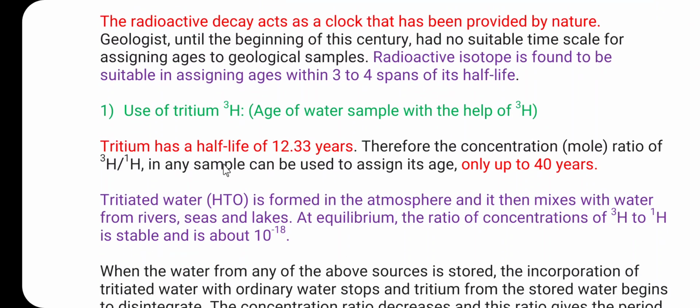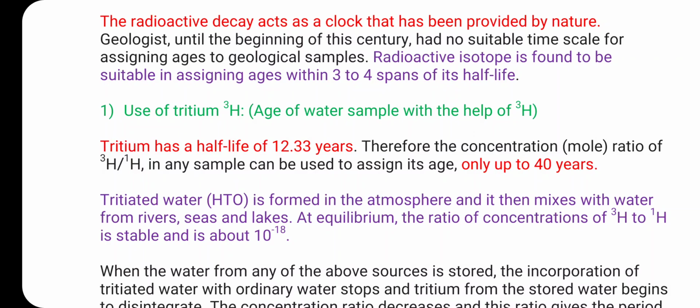Tritium is formed continuously in nature by the interaction of fast neutrons of cosmic origin with the nitrogen of the atmosphere. That means there is an interaction of neutrons and nitrogen. Nitrogen-14 plus neutron gives tritium plus carbon-12.